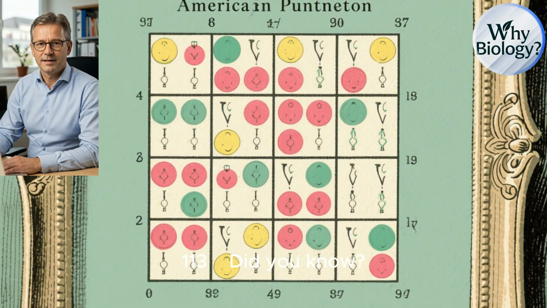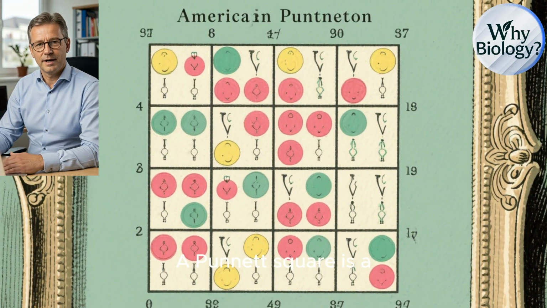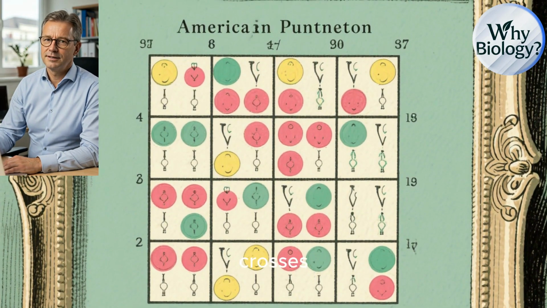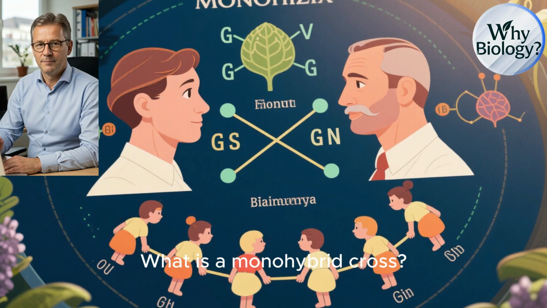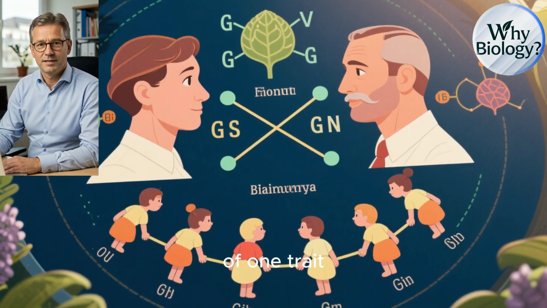Question 113. Did you know? What is a Punnett square? A Punnett square is a diagram used to predict offspring genotypes from parental crosses. Question 114. Did you know? What is a monohybrid cross? A monohybrid cross examines inheritance of one trait.